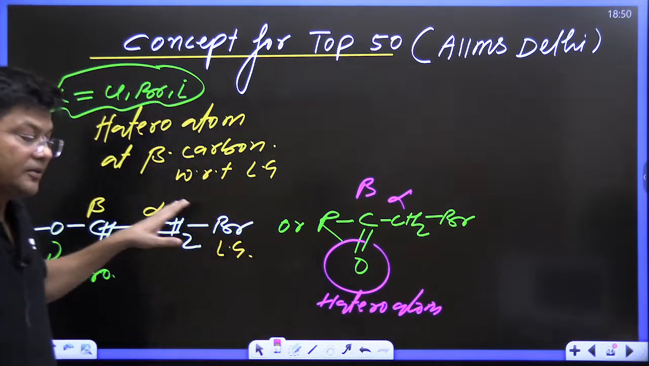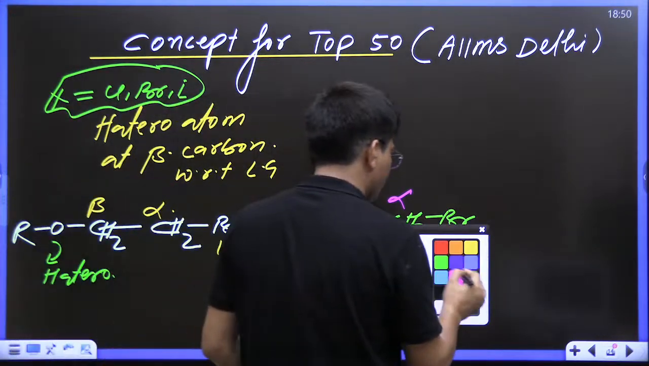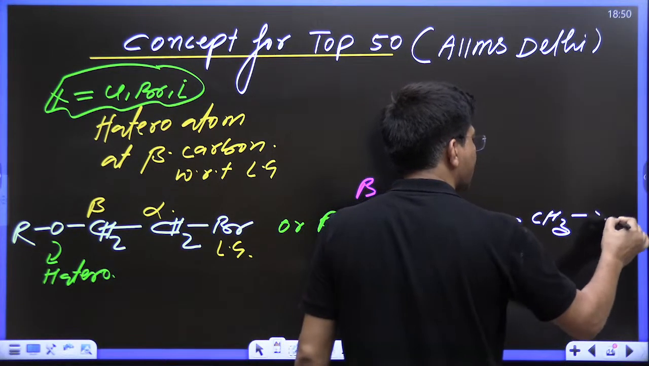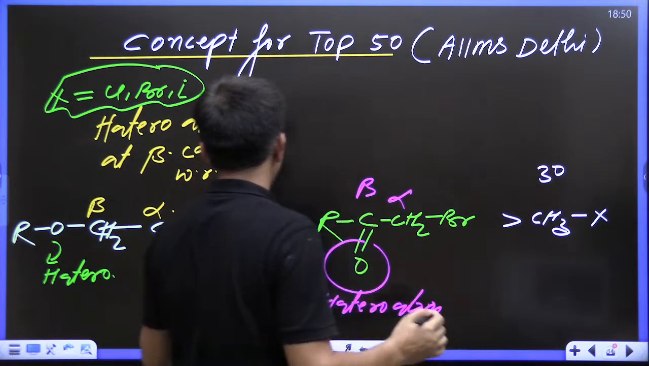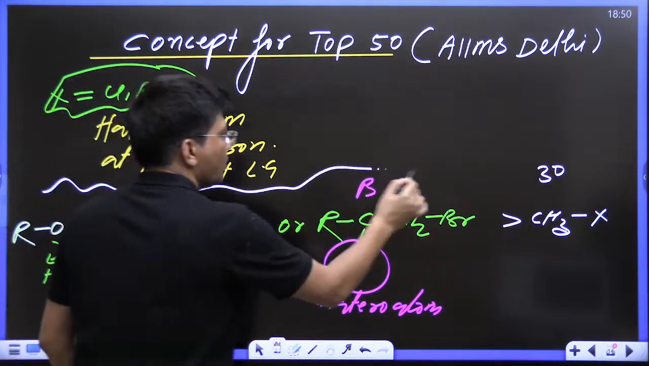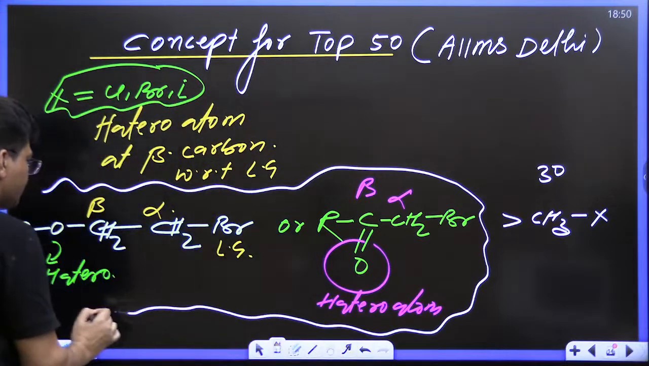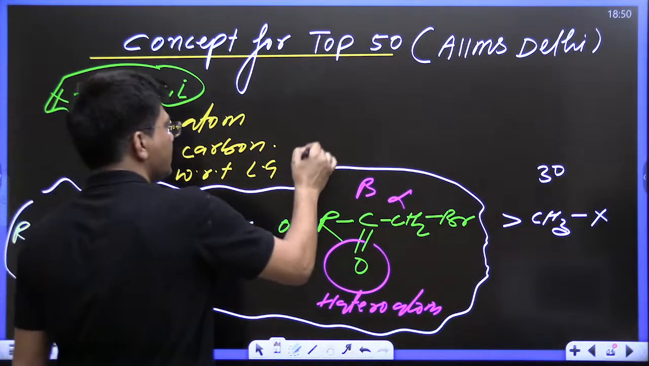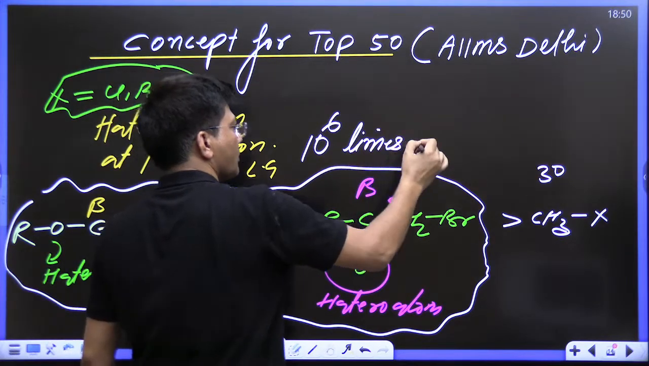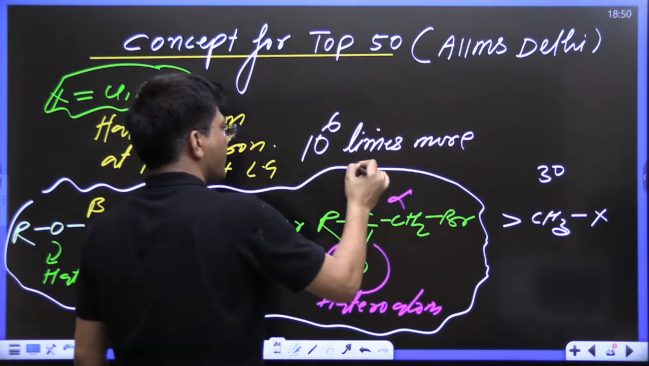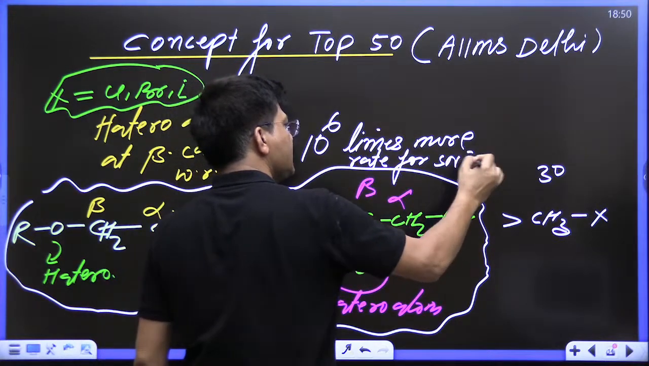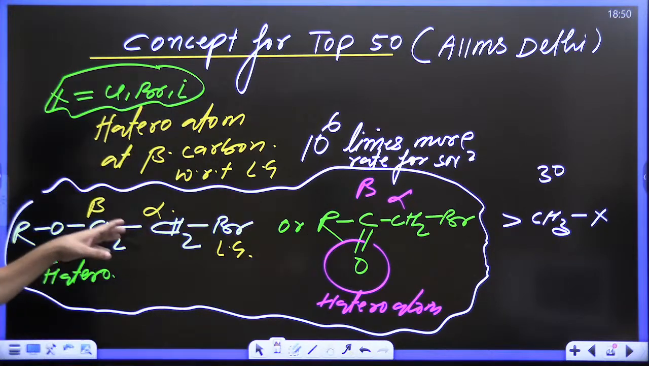These types of compounds, you will be shocked to know, whereas methyl halide had a rate of 30 times, these have a rate of 10 raised to the power 6 times more for SN2, and the reason is neighboring group participation.